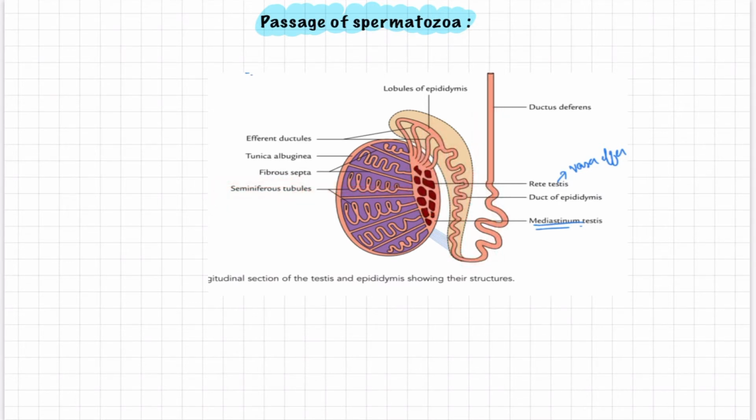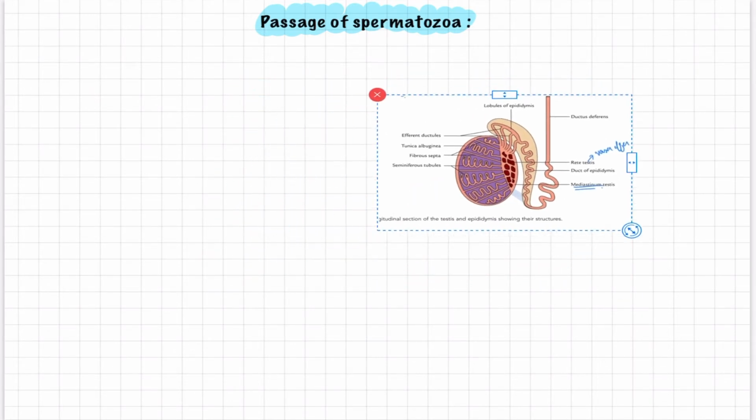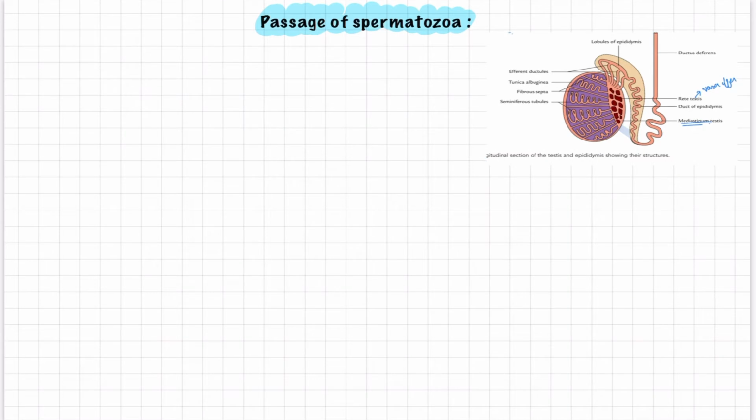From the ductus deferens it goes into the ejaculatory duct, then into the urethra, and at last comes out from the urethral meatus, the external opening of the urethra, which is not indicated here. So this is the passage of spermatozoa. But to be specific, I will write and explain here in detail, so please focus.